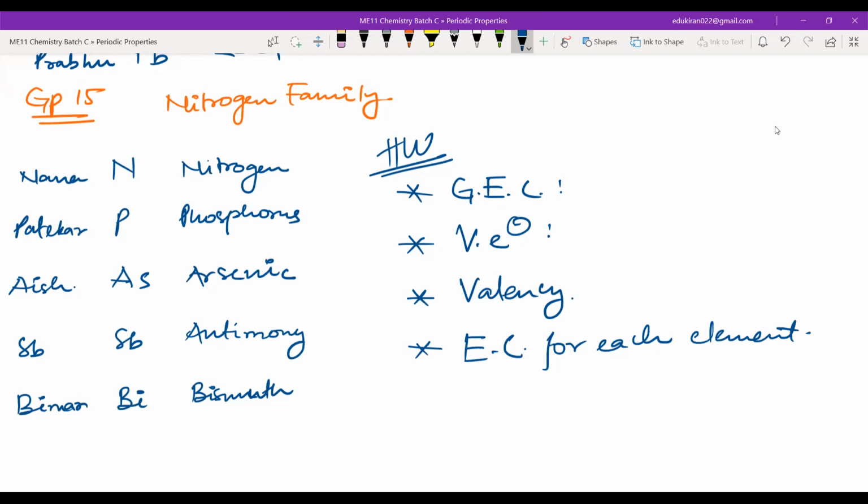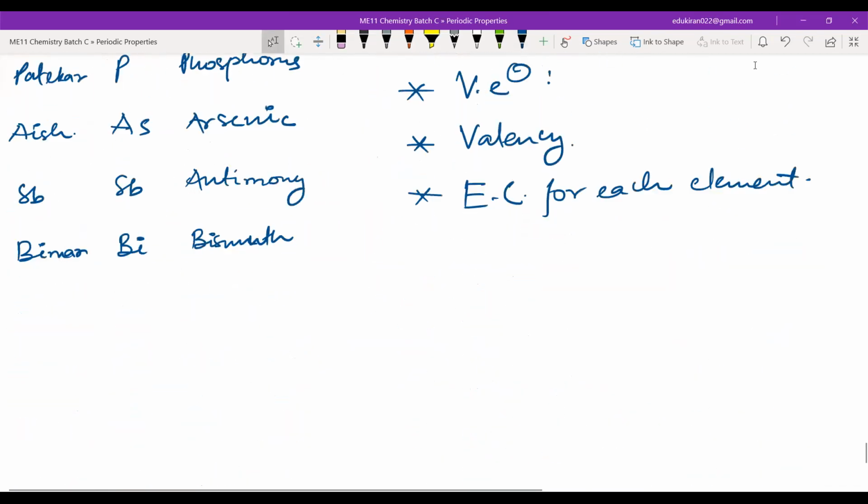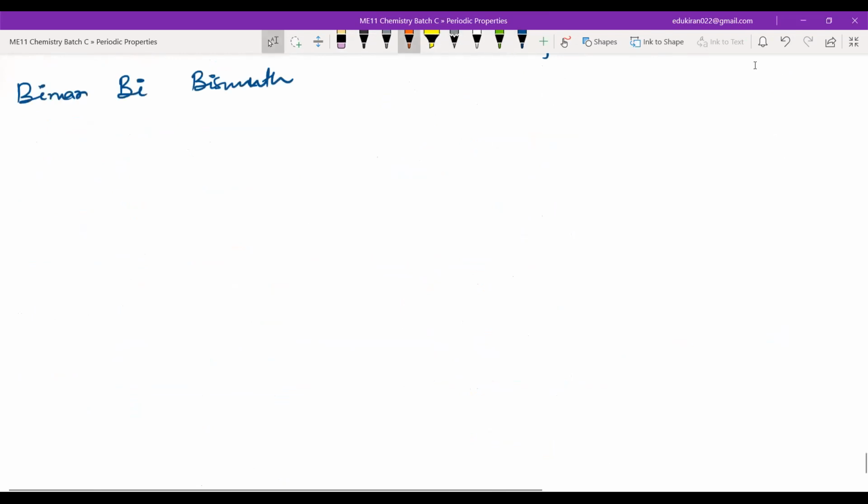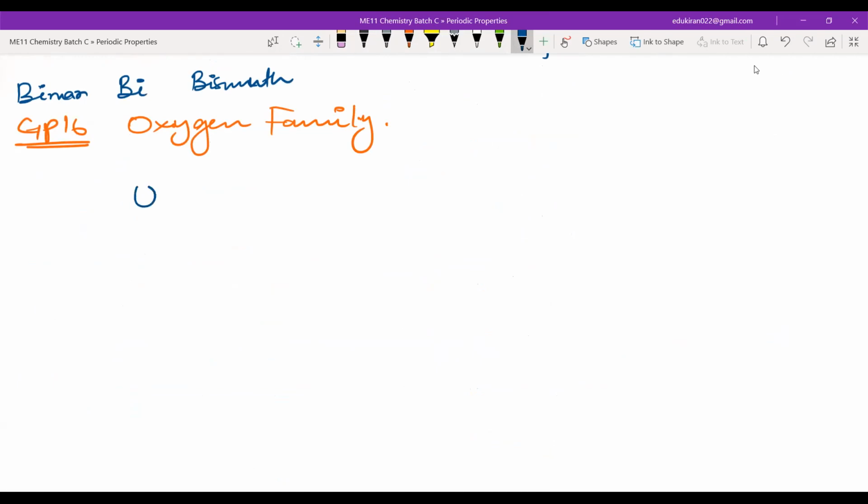Done, sir. Now after 15 is 16. Group 16, it is the oxygen family. In the oxygen family, we have oxygen, sulfur, selenium, then you have tellurium, and after that you have polonium.